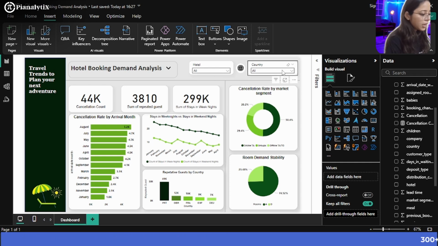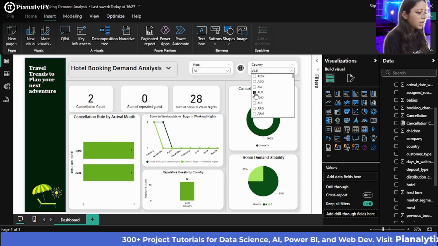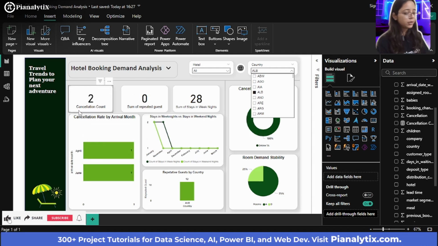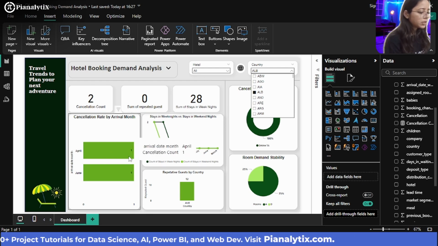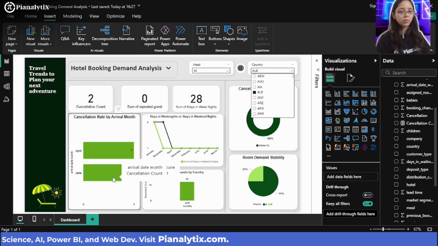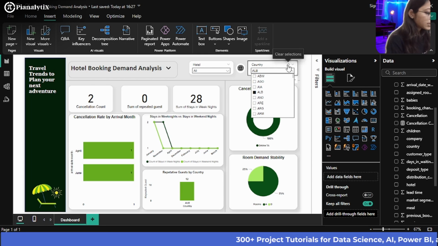Now, for example, I want the country Albania. I select the country Albania, and it shows that the cancellation count was only 2, which is fine. But there were no repeated guests that showed up, and the stays were around 28. So there might be 28 people that were staying for the weeknights. And you can see that in April there was only one cancellation that happened, and in June, the rest there were no cancellations. Similarly, the room demand stability here was much higher, at 75%. So let me just clear my selection here.